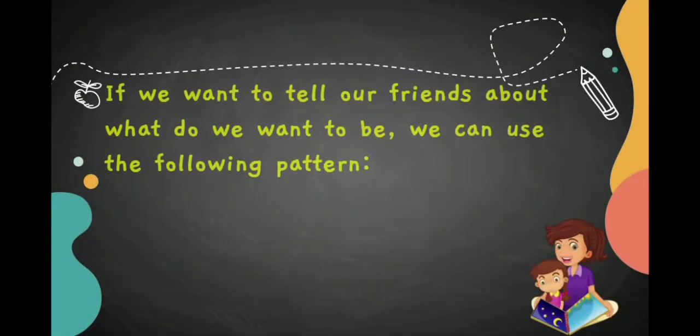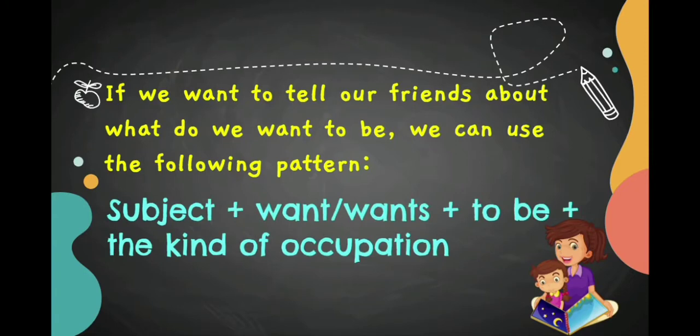If we want to tell our friends or someone what we want to be, we can use the following pattern. We can use subject plus want or wants plus the words to be plus the kind of occupation. Now the question is, when can we use want and when can we use wants?